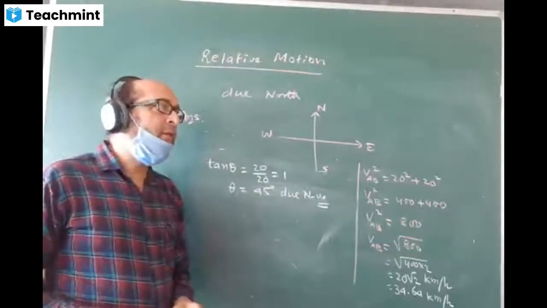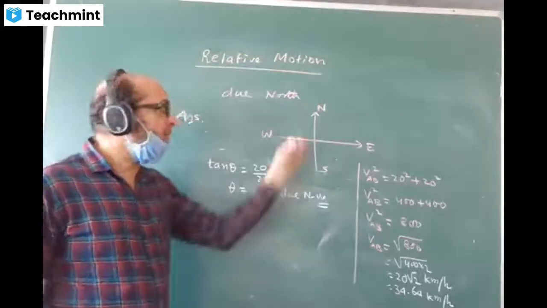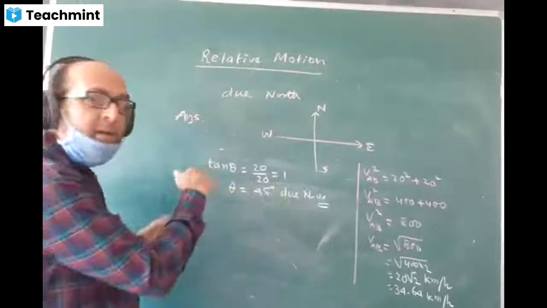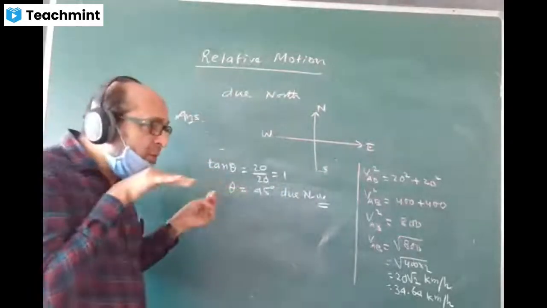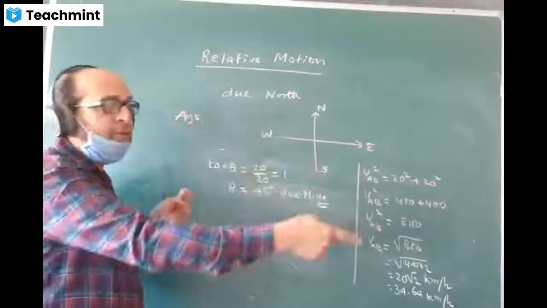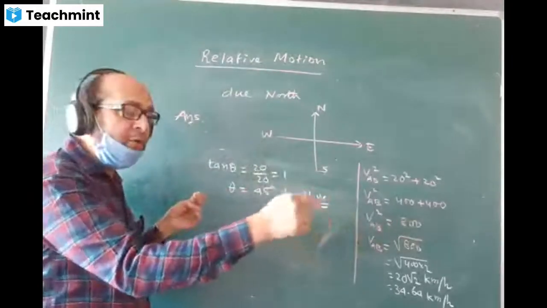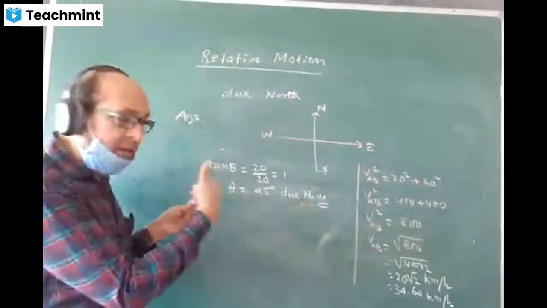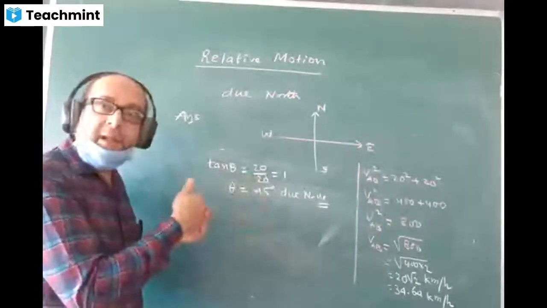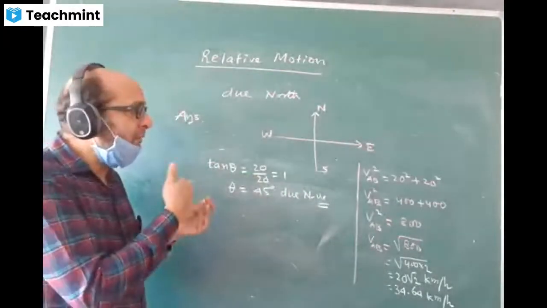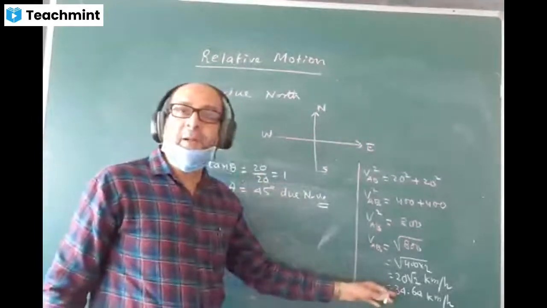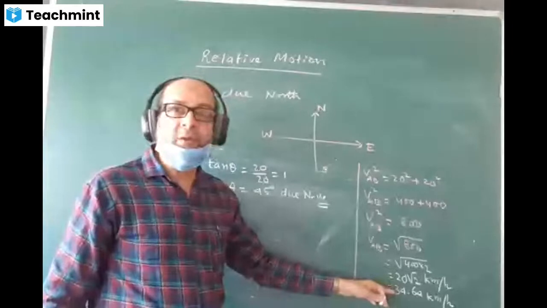Now I'll tell you one practical thing. Suppose a car is moving like this. There is a crossroad here, and that is car A, and another car is moving like this. Velocity of this car with respect to the other car, that is, the other car we are assuming to be at rest, and the passenger in car B is looking at car A. Car A is actually moving with the velocity of 20, but because of relative motion, it will appear to the observer to be 34.64, this value.